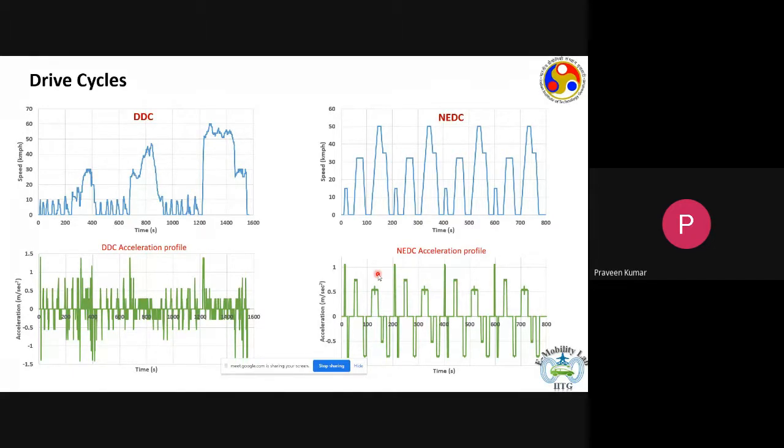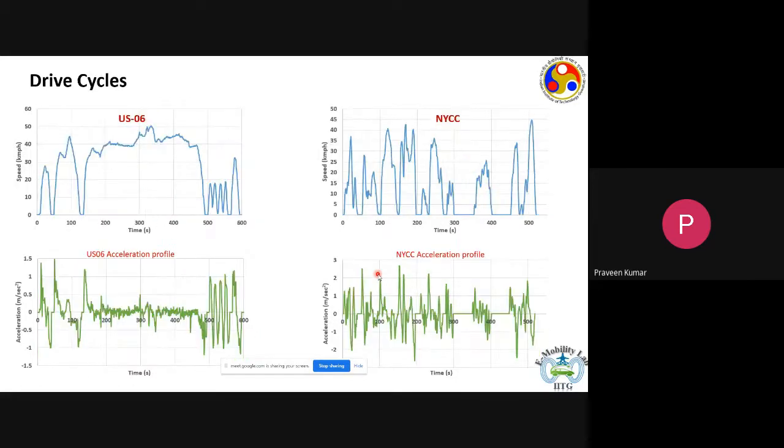Okay, so frequent acceleration is also a tough condition if we look at motor, especially because the machine will tend to heat up, and as it tends to heat up, then it will tend to derate. So that's the trouble.